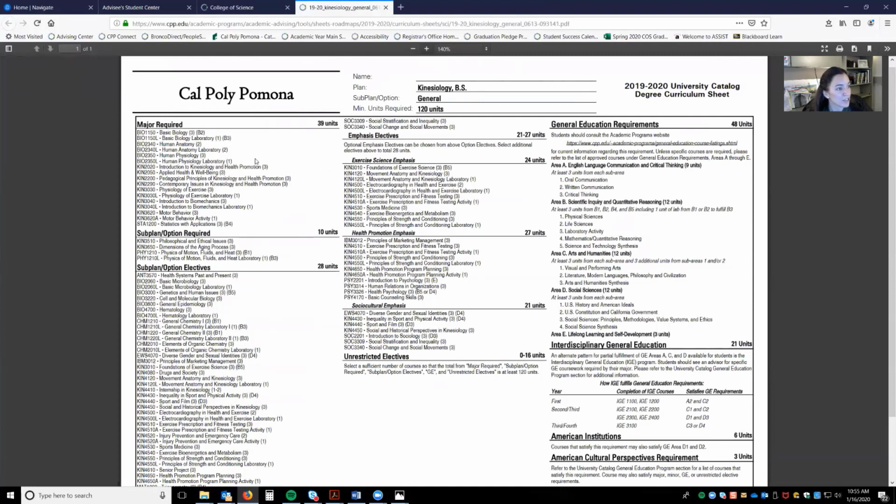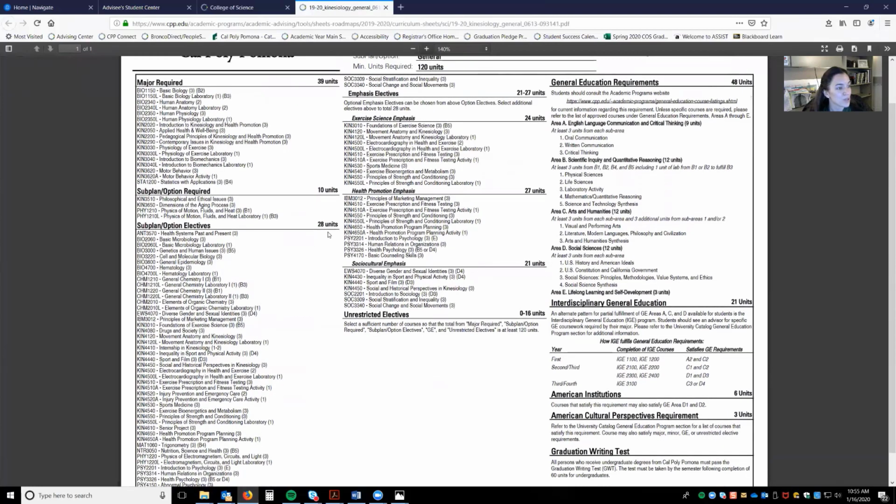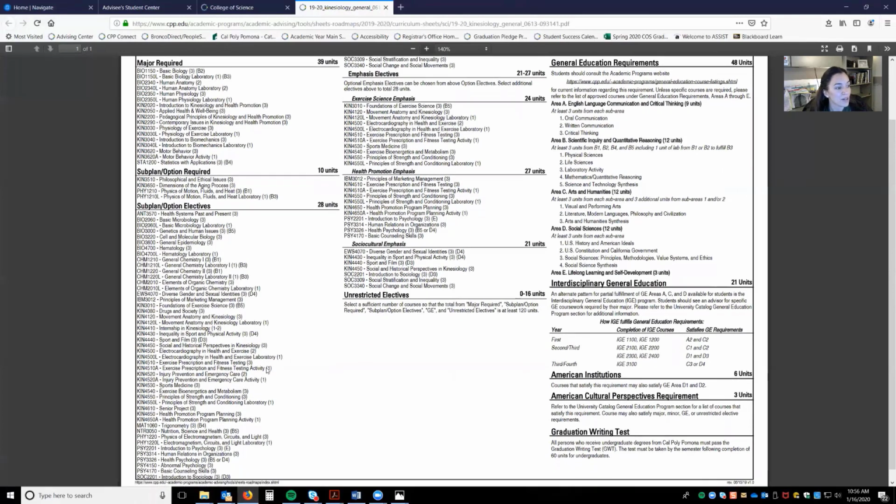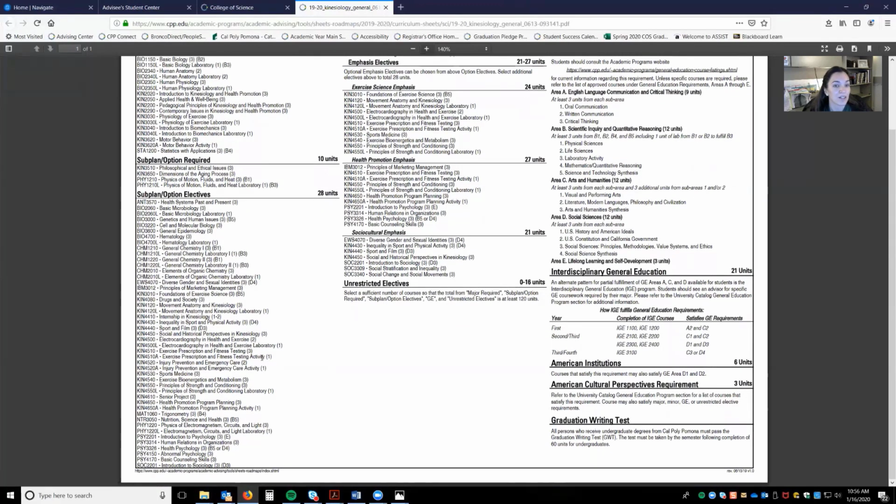So again, 39 units major required, 10 units required. You choose 28 units, option electives. Again, this is where you can tailor your degree towards what you want to do. One thing I would also recommend, if you're planning on going to a graduate school, a master's or doctoral program, this is a good area where you can take your prerequisites.